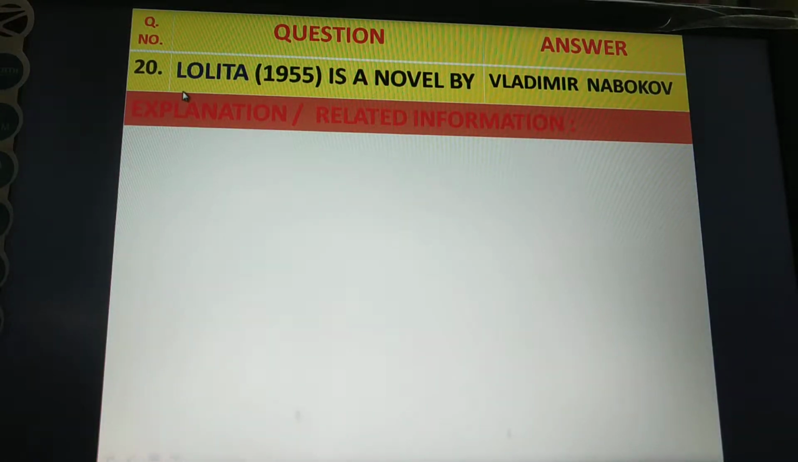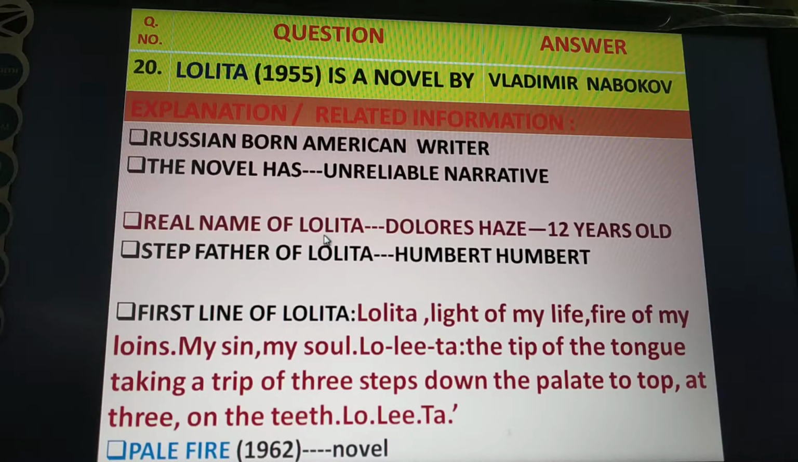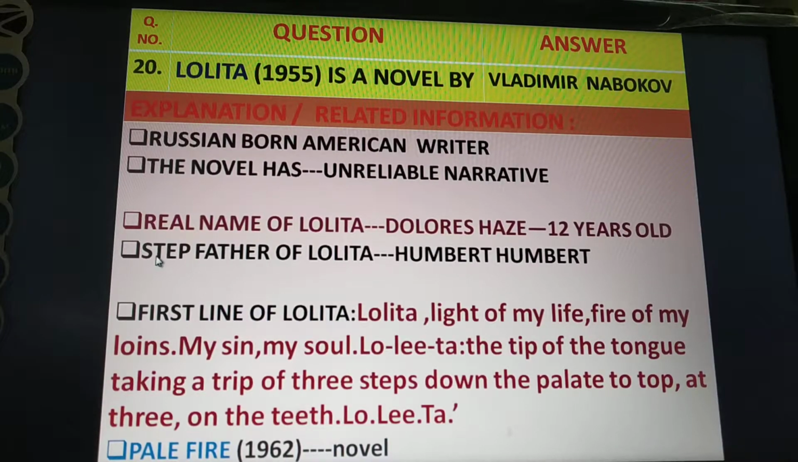Question number 20. Lolita was published in 1955. It is a novel by Vladimir Nabokov, a Russian-born American writer. The novel has an unreliable narrative. The real name of Lolita is Dolores Hayes. She was 12 years old. Her stepfather was Humbert.